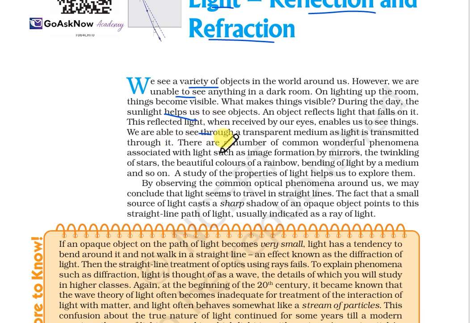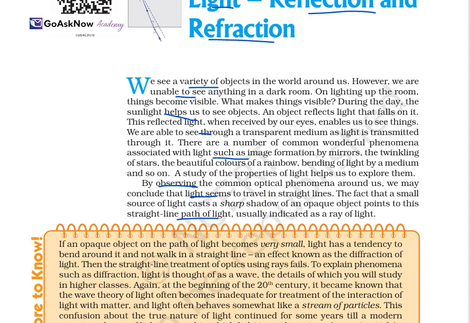There are a number of common wonderful phenomena associated with light, such as image formation by mirrors, twinkling of stars, the beautiful colors of the rainbow, bending of light by a medium, and so on. So a study of the properties of light helps us to explore them. By observing common optical phenomena around us, we may conclude that light seems to travel in a straight line, and the fact that a small source of light casts a sharp shadow of an opaque object points to this straight line path of light.